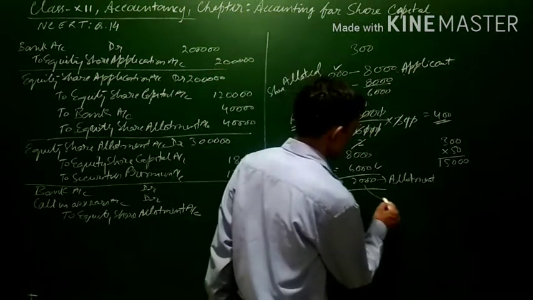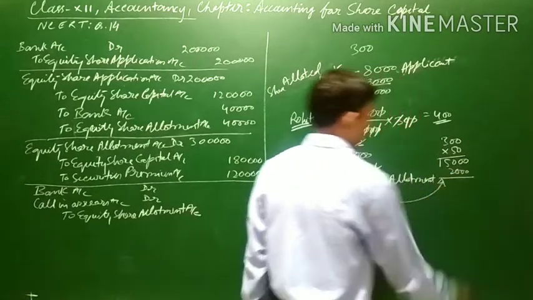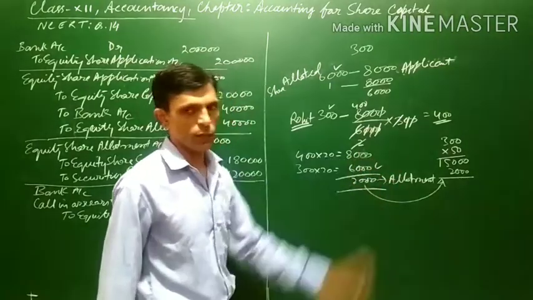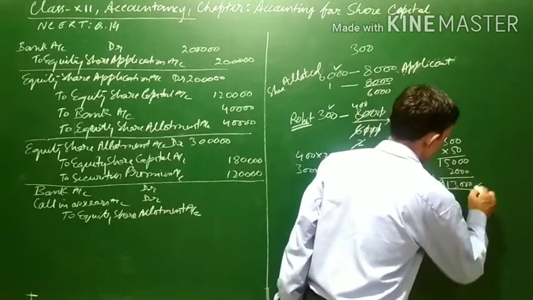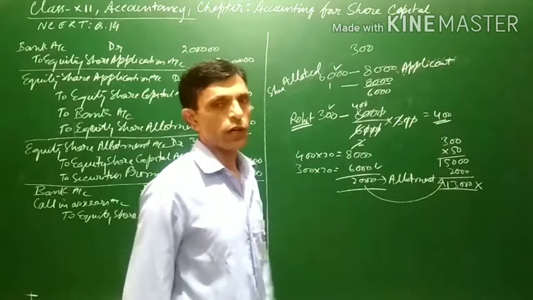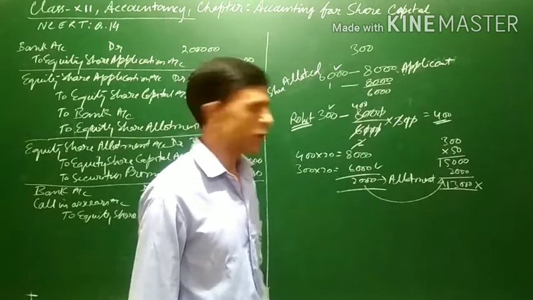But out of this, 2,000 has already been transferred to the allotment account. It means Rohit was to pay 13,000, which he has not paid.